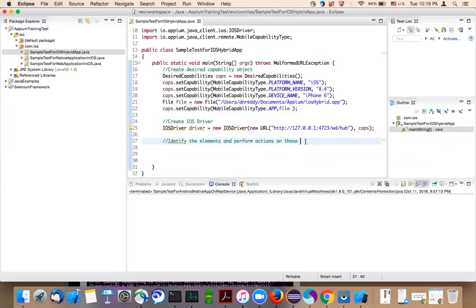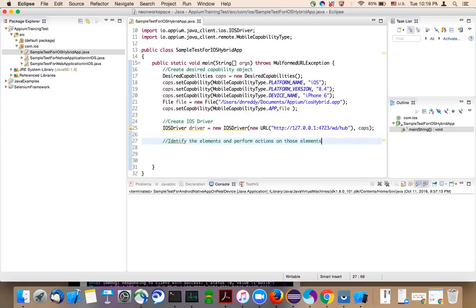So how do we identify the elements? We identify the elements with the help of locators. Every element on the screen will have at least one locator. Using that locator, you're going to identify the element. So what are the different tools which we use to identify these locators of an element?